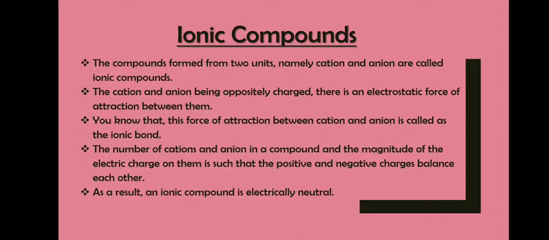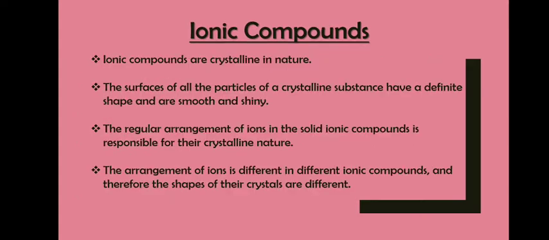The number of cations and anions in a compound and the magnitude of the electric charge on them is such that the positive and negative charges balance each other. So if Na is plus 1, Cl is minus 1. So they balance each other and form NaCl. That is why the resultant ionic compound is electrically neutral.